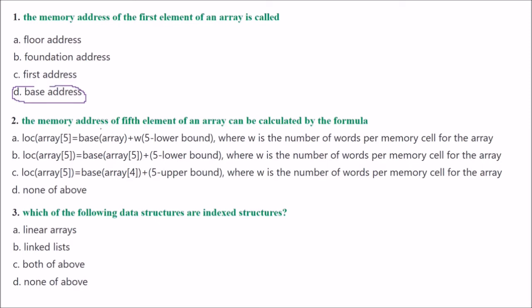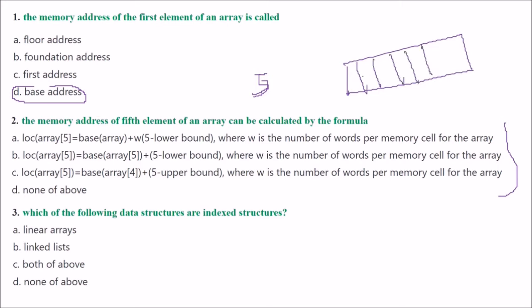Next is, the memory address of the fifth element of an array can be calculated by which formula? These are options for you. This is an array. You have to find out the 2, 3, 4, 5. This is the fifth element, X, say. You have to find out the memory address of the fifth element. So base address of the array plus the width, that is, it can be integer or character, so we have to use W, the width.